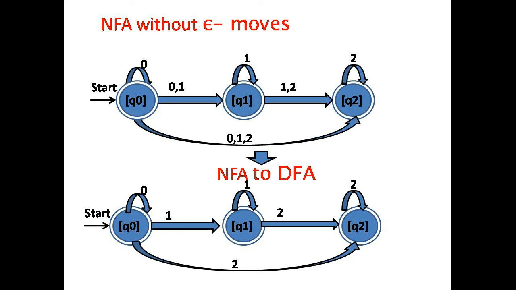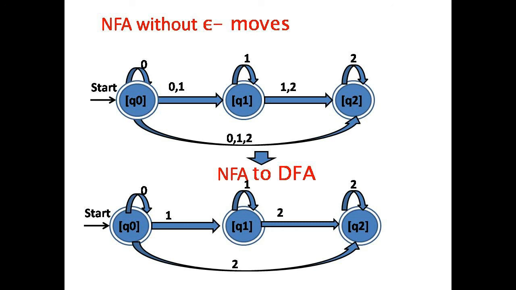To convert an NFA with epsilon moves to a DFA, there are two approaches. This approach is called the indirect approach. In the indirect approach, first we find the epsilon closure of a state. After that, we find the delta dash function.